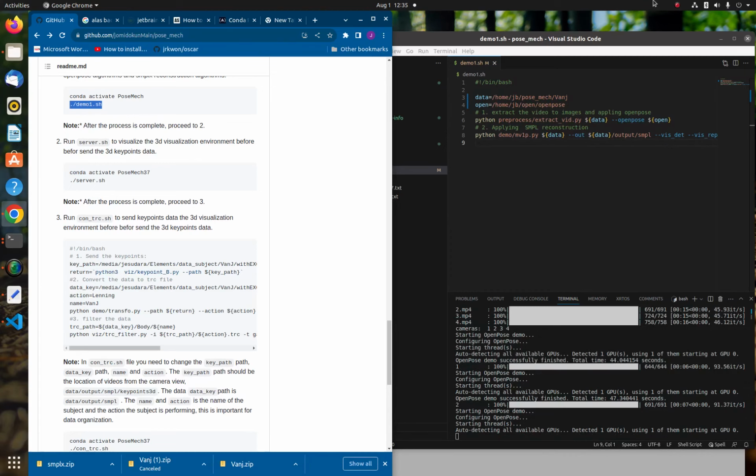Copy the last one, and now we're done with the installation of the environment. Now we need to try and run the demo. So we press Control.